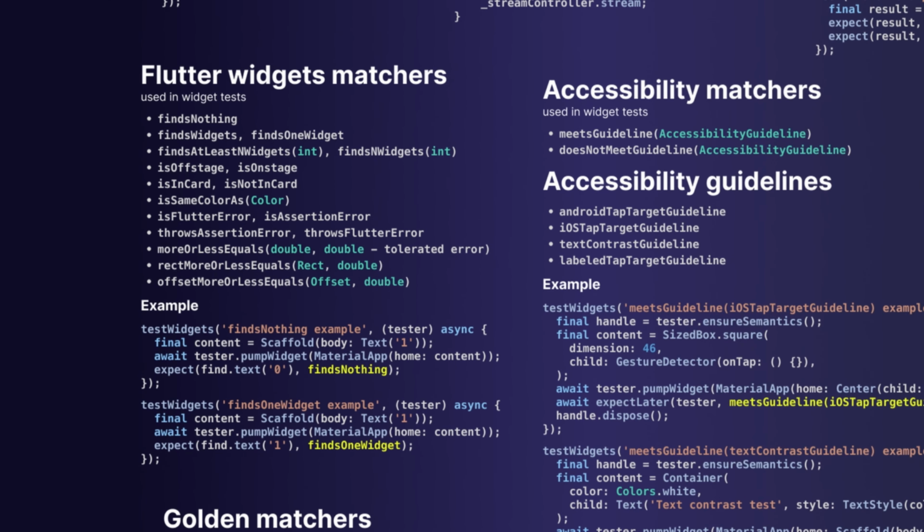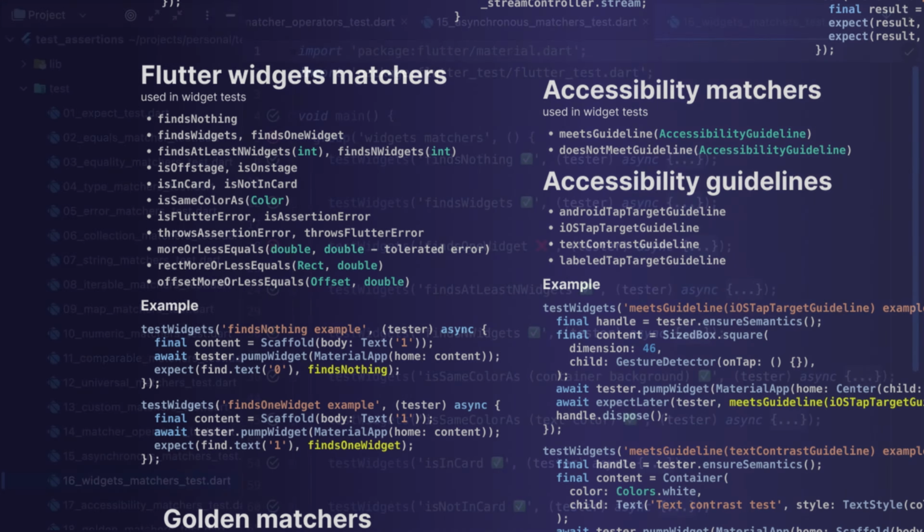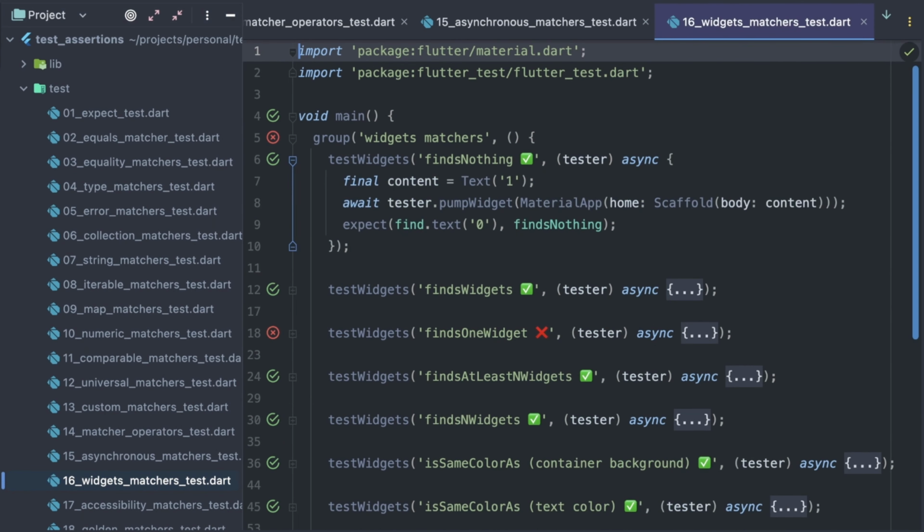Now we're entering the area of widget tests. Just a reminder, I'm not going into details of how to write widget tests in general, how to search for widgets in the widget tree, but I only focus on the assertions and matchers that can be used here. I will be declaring very simple widget trees to demonstrate how widget matchers work. Once again, imagine your more complex widgets being instantiated here instead.